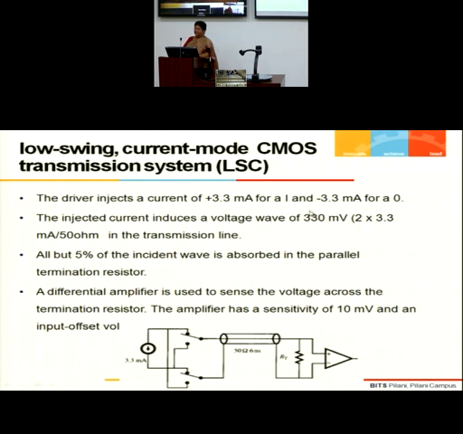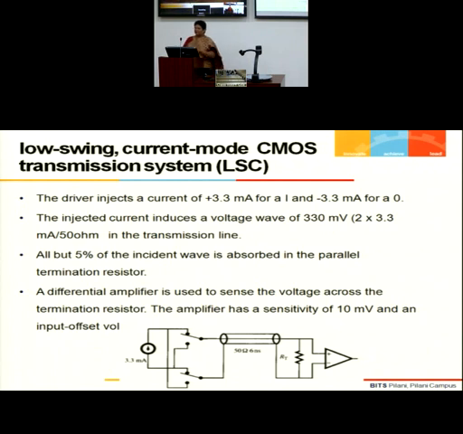Okay, so here the detection threshold is automatic, it becomes a zero line. It becomes your automatic threshold detection point. So my total voltage gets converted into 330 millivolts. Whenever there is a change from 0 to 1, accordingly the voltage across my transmission line changes by a swing of 330 millivolts.